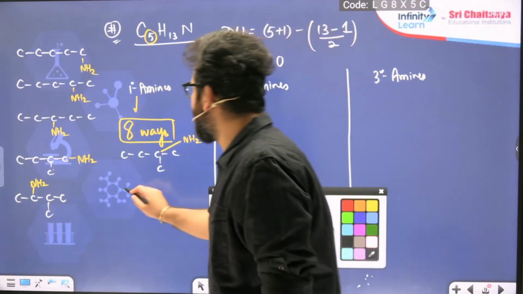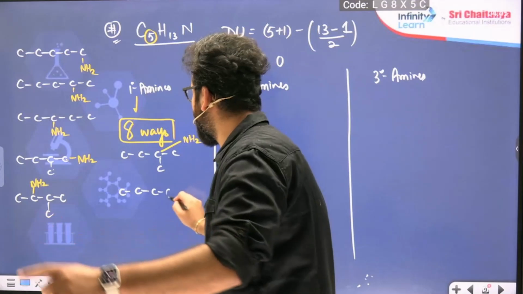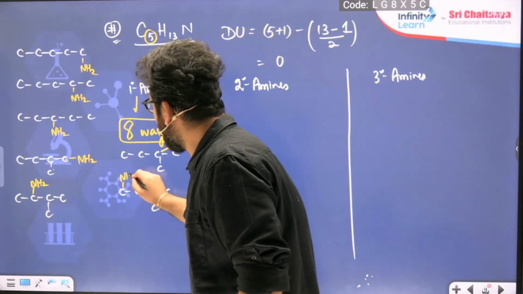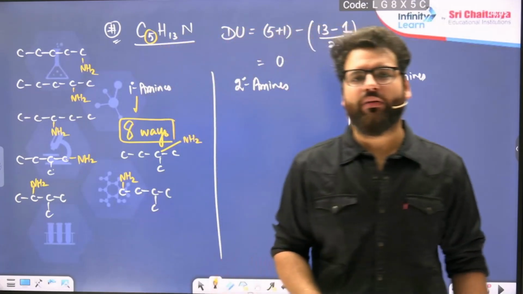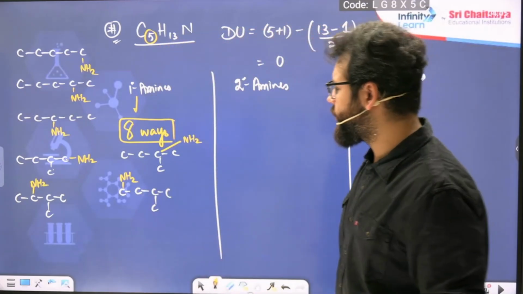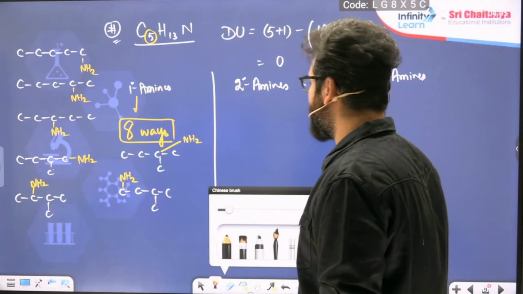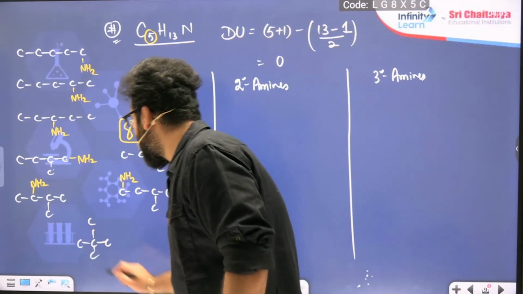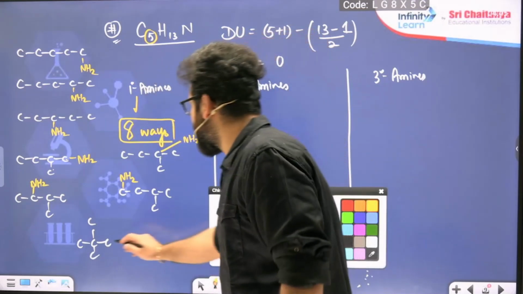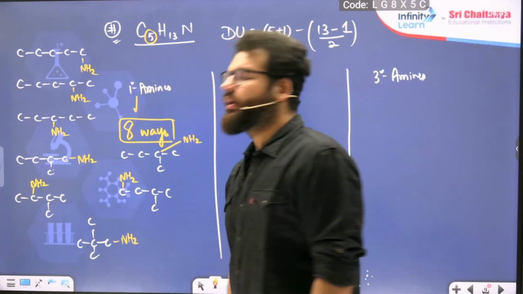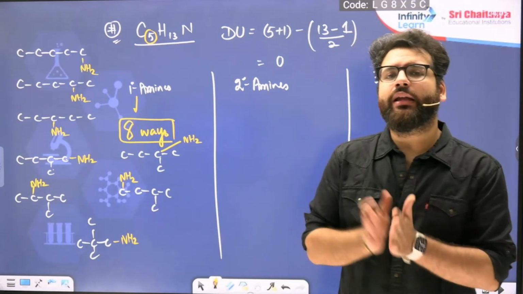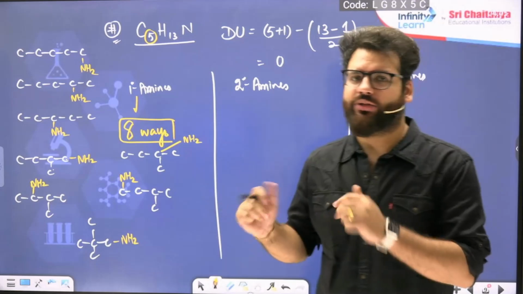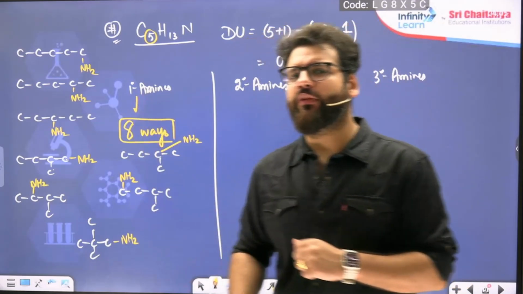Or I can put it on the last carbon over there and call it 3-methylbutane-1-amine. Okay, so these are the possible ones with the isopentyl, and then we have a neopentyl, which is going to be the last one, this one. Next time don't draw them, directly learn 5 carbons. Alkyl can have 8 different arrangements. I hope it is clear to everyone.